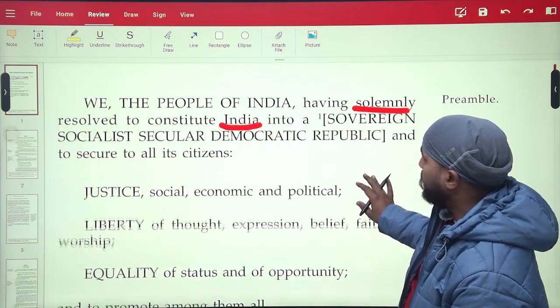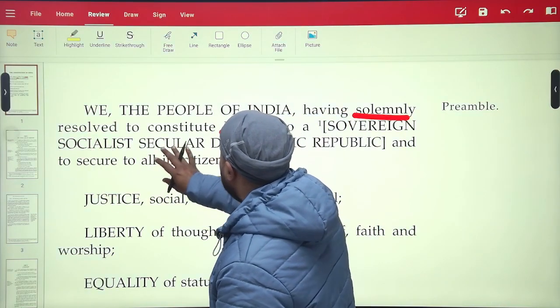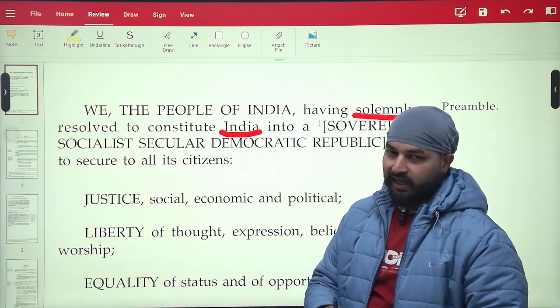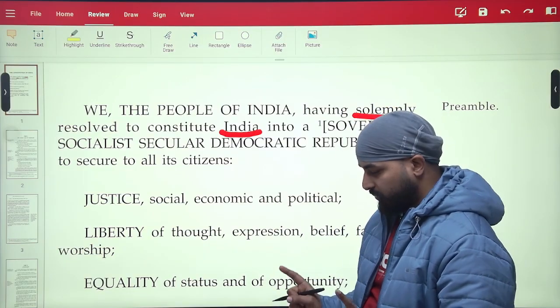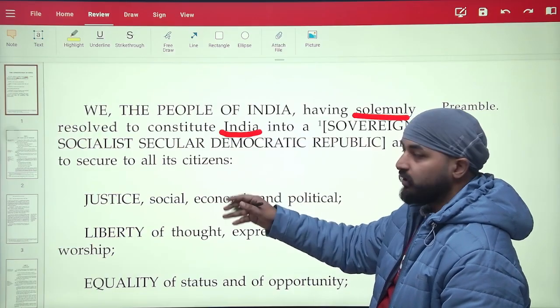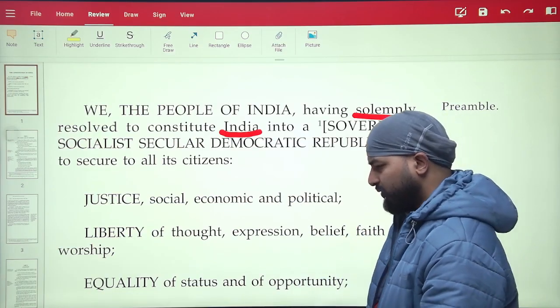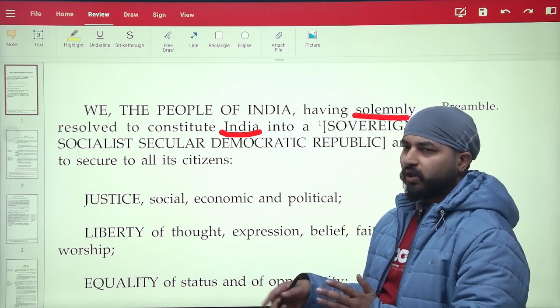And I would like to let you know that these two words, socialist and secular, do not add any extra meaning to this preamble, because we were already this system. Socialist and secular are words which have been added by the then government; these are just qualifying in nature.